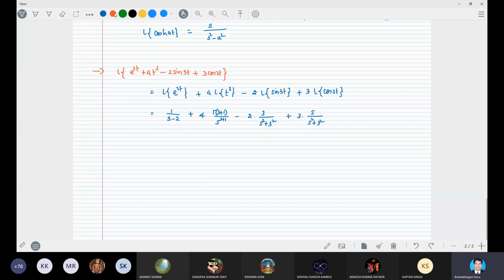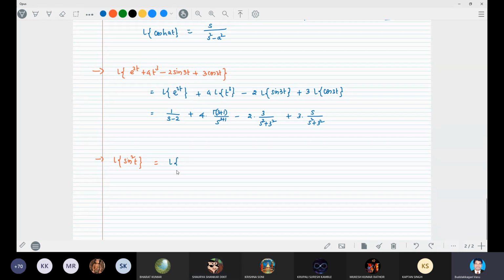Now find the Laplace transform of sin square t. How can we find this? We can write 1 minus cos 2t. How can we write this?